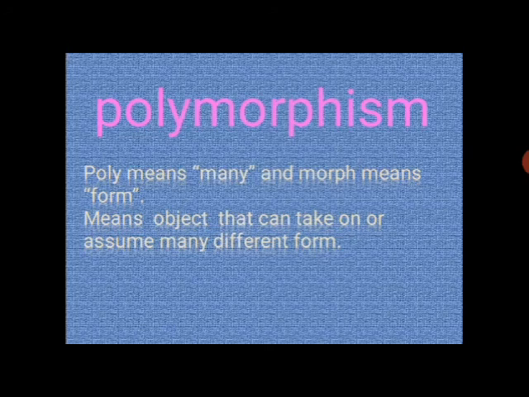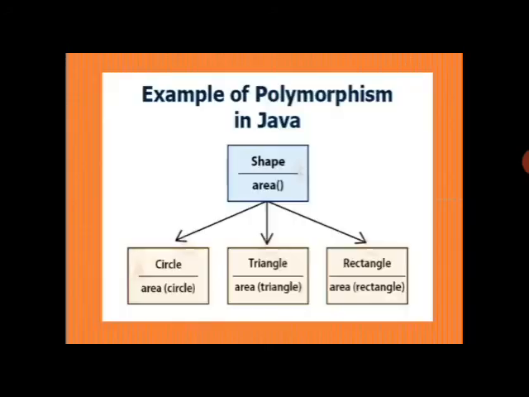See how it works. Like we want to create an area method, and take a program to calculate the area of different shapes, like area of circle, area of triangle, area of rectangle. All three have the function area, but all the functions have different definitions.